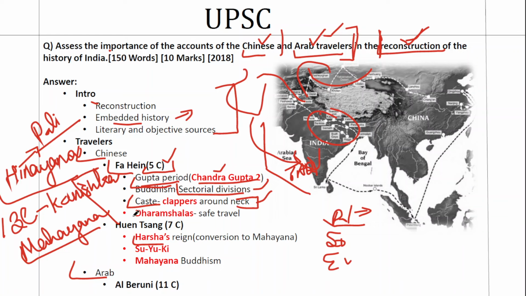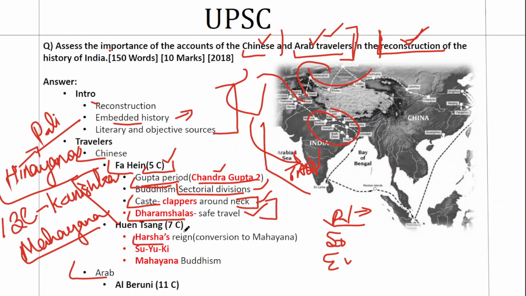But one important point, this is on the positive side, Fahian comparatively had a safe travel. When you compare it with other travelers, most of them were looted in India, and they have written about their grave experiences about India. But Fahian comparatively had a safer travel because he relied on dharmashalas, or safe travel homes that were constructed by kings. So he mentions that, and he had a safer travel. It reflects on the law and order situation in the country as well. You can link it to that. Now under Fahian itself, we have given two different dimensions.